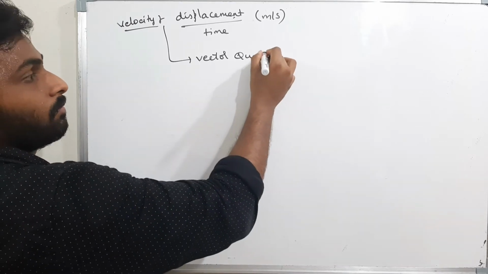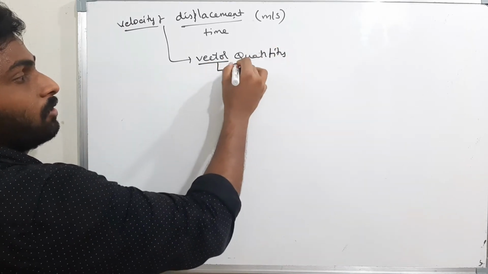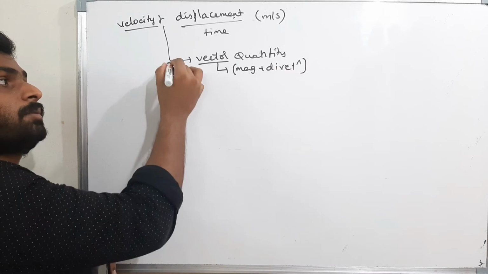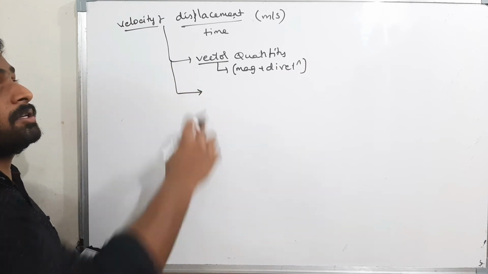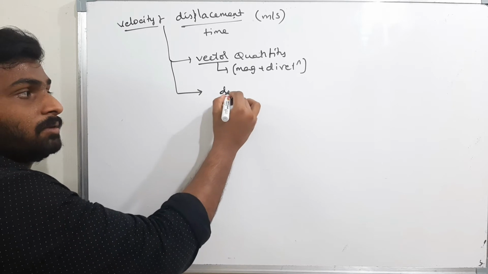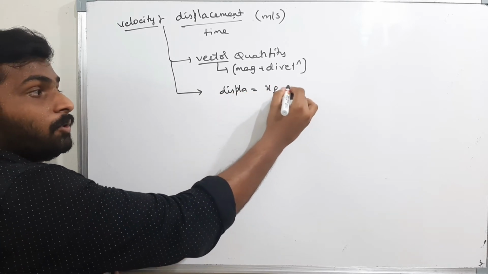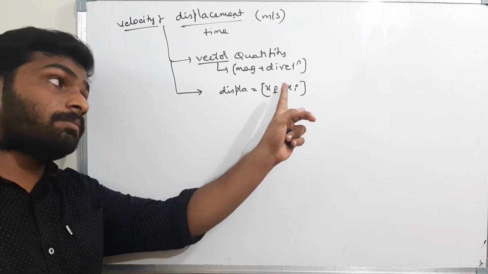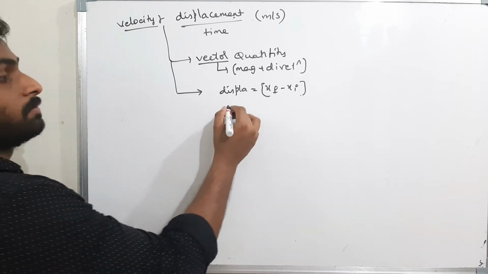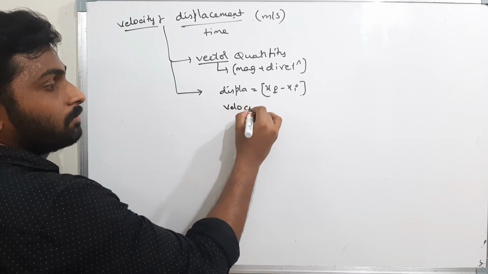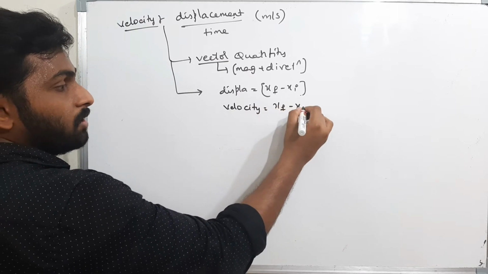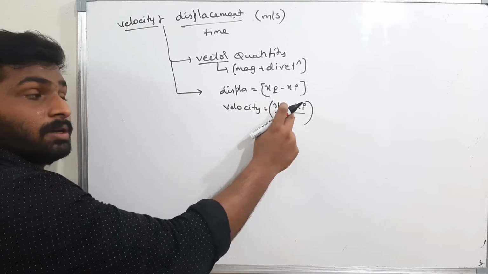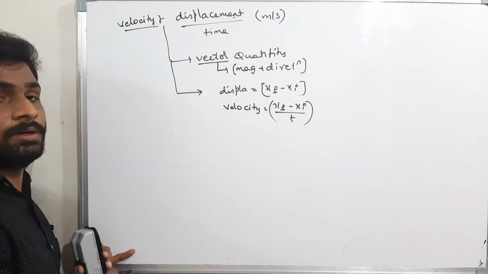That means it will depend on both magnitude plus direction. Now, what is the displacement? Displacement is nothing but final position minus initial position. Please remember this. That means velocity is nothing but final position minus initial position by time. Please remember that. Okay, fine.